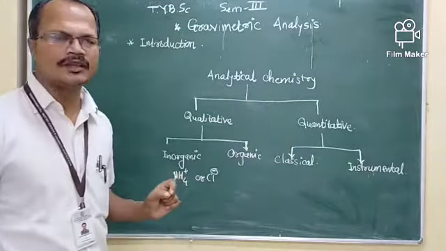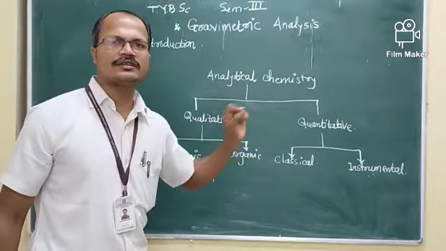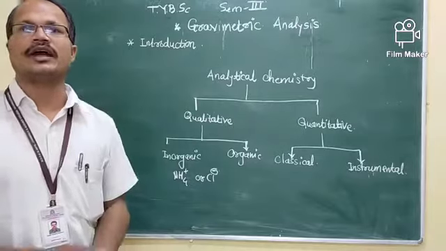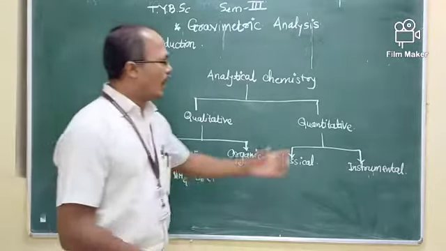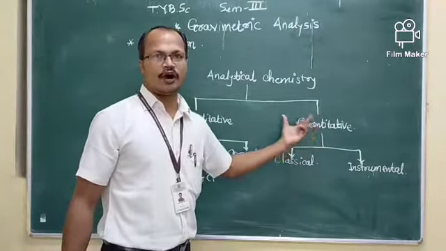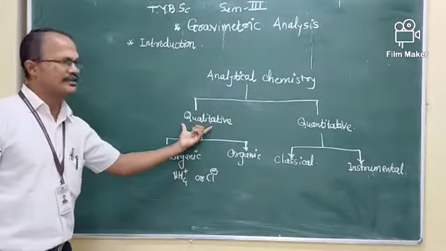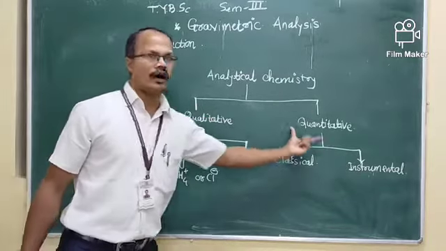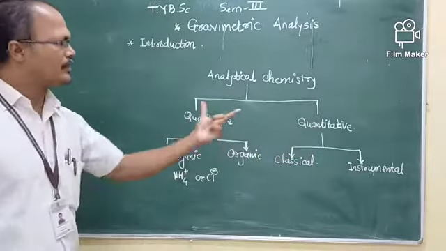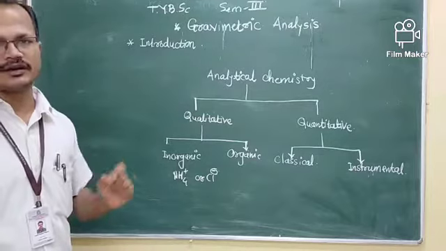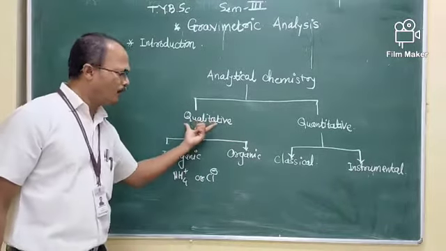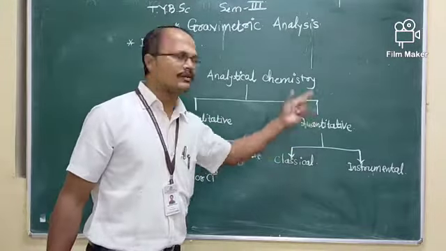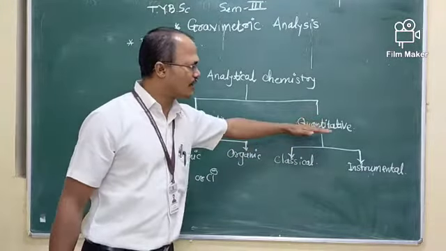Quantitative analysis means we analyze the given sample for a particular constituent and determine how much quantity is present. That is the difference between qualitative and quantitative analysis: how many constituents means qualitative, how much means quantitative analysis.